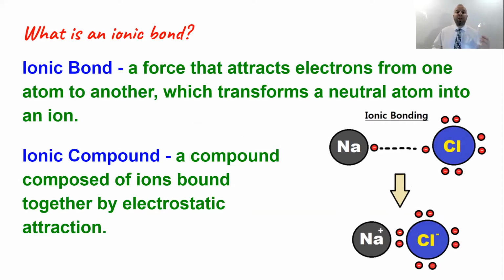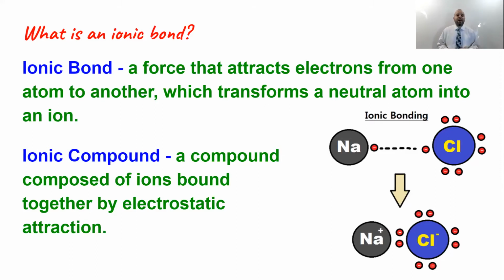In Lesson 1, we learned that differences in electronegativity govern whether or not we form a polar covalent, a nonpolar covalent, or an ionic bond. When we have really significant electronegativity differences, the atoms are not able to play nicely with one another. Instead, the more electronegative element steals an electron from the less electronegative element, forming a positive ion, a negative ion, and as a result, an ionic compound.